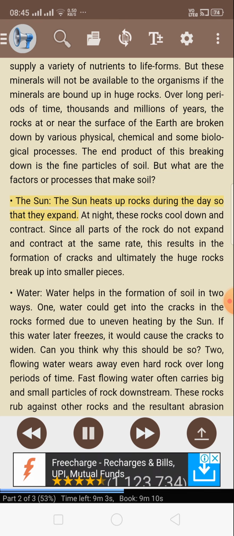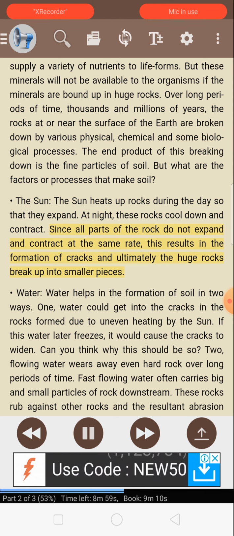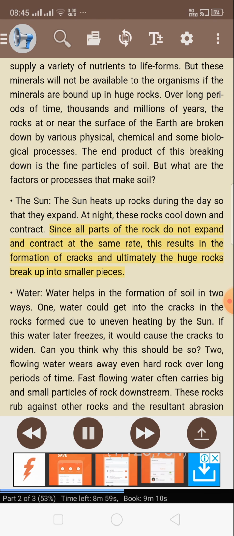The sun heats up rocks during the day so that they expand. At night, these rocks cool down and contract. Since all parts of the rock do not expand and contract at the same rate, this results in the formation of cracks and ultimately the huge rocks break up into smaller pieces.